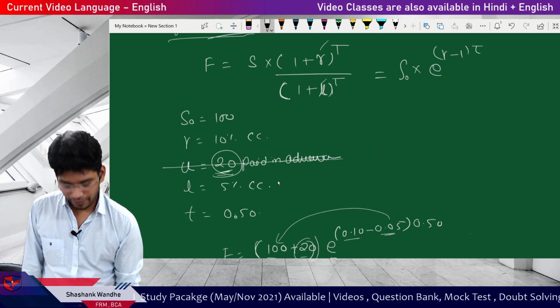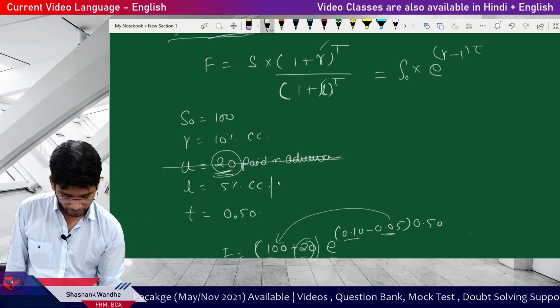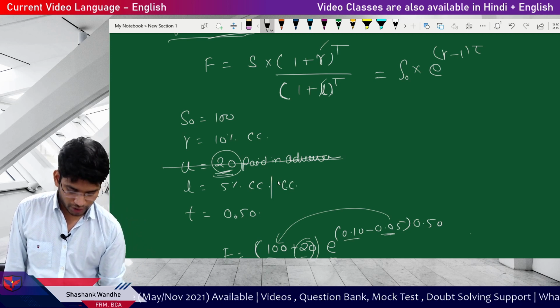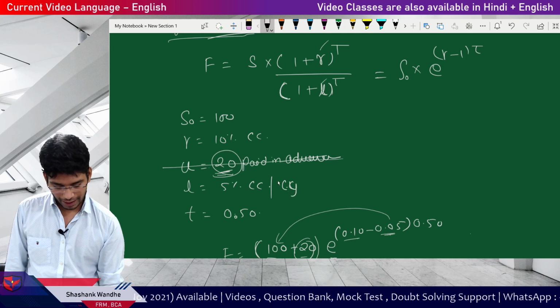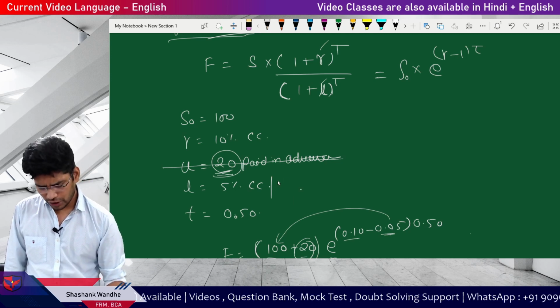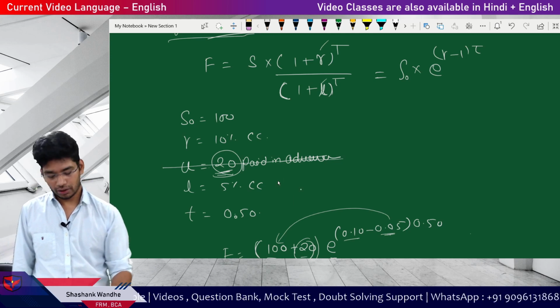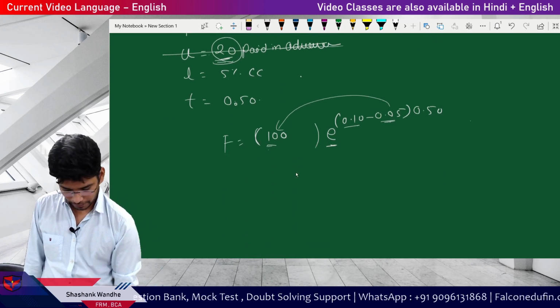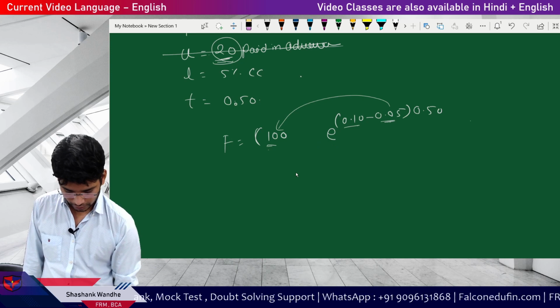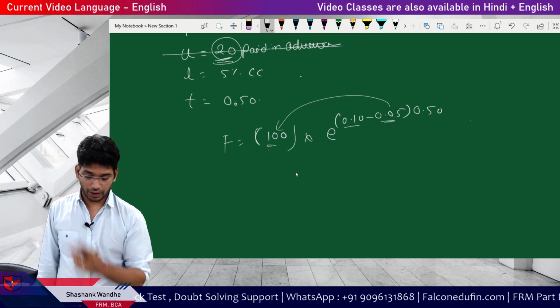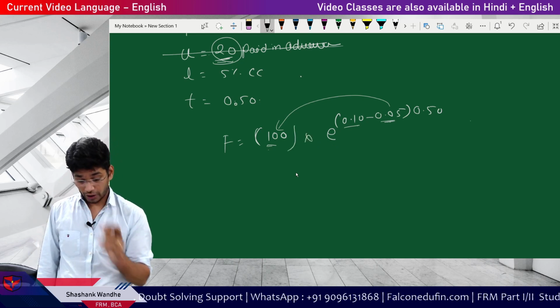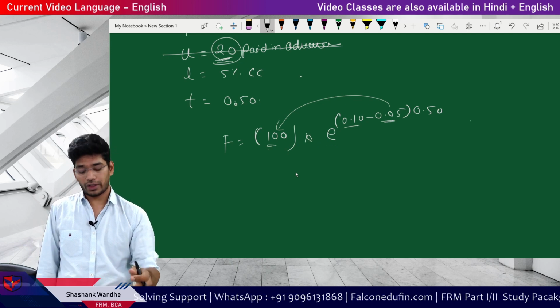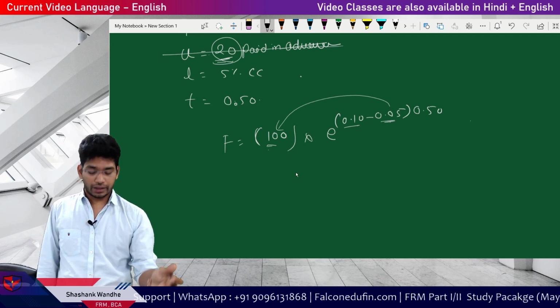We will have the same calculation. Similar type of illustration when we use the convenience yield, at CY. I will show you how. For lease calculation, ignore this particular part, and then ignore this as well. So 100 multiplied by e to the power 0.10 minus 0.05, that is yield.